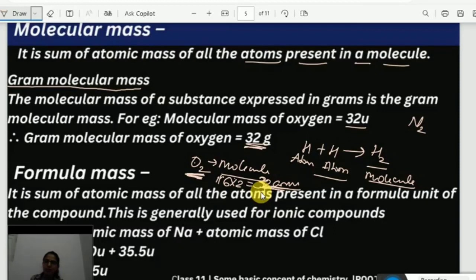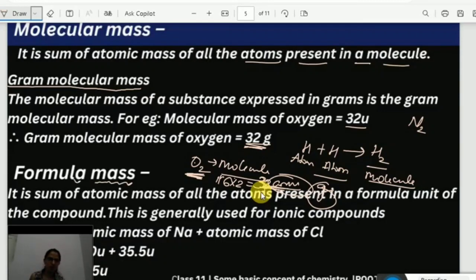Just in place of AMU, I am going to write gram. That's it. If I want to find the gram molecular mass, in place of AMU, I am going to write gram. Simple. The molecular mass of a substance expressed in grams is known as gram molecular mass. Molecular mass of oxygen is 32 unified mass units, and gram molecular mass of oxygen is 32 grams. Simple. Okay.